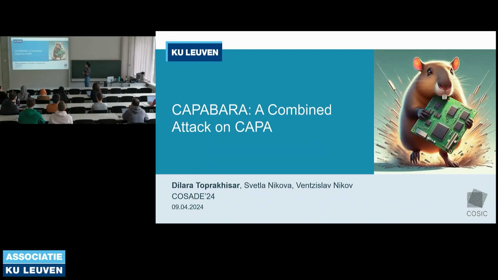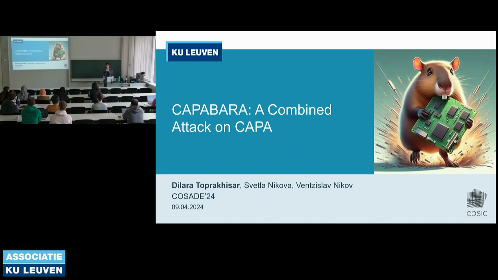So this presentation is about the paper titled CAPABARA, a combined attack on CAPA. As the name says, in this paper, we propose a combined attack on the CAPA countermeasure, which was proposed in Crypto 2018. It's the countermeasure proposed against combined attacks. And our attack, CAPABARA, breaks the countermeasure within its own adversarial model. In this work, we also propose some fixes, but these fixes do not fully prevent the attack, and they only increase the attack complexity, and for some cases, they create a new vulnerability.